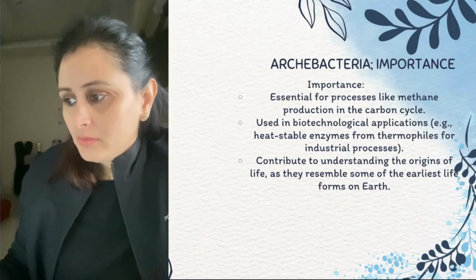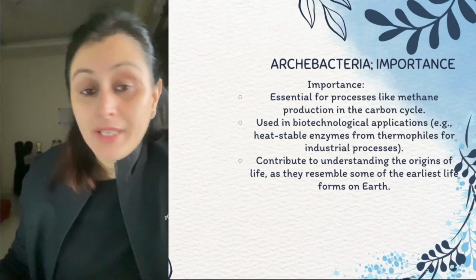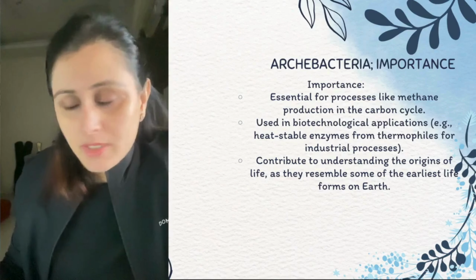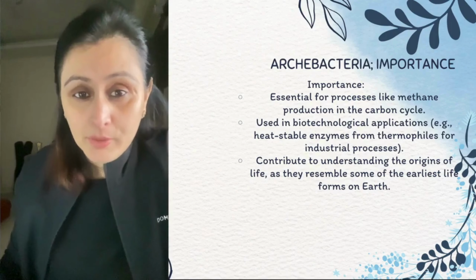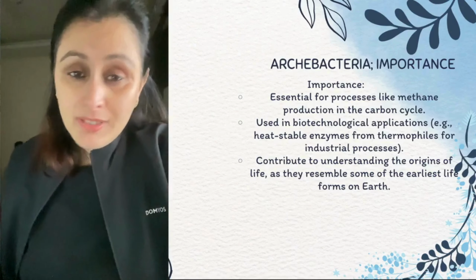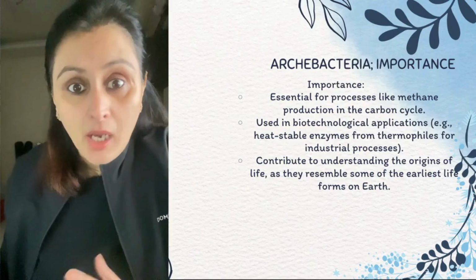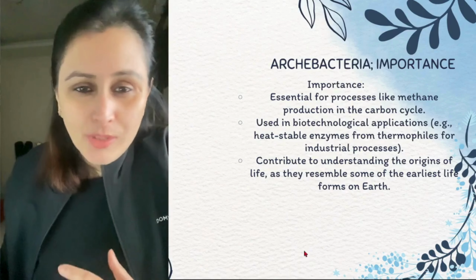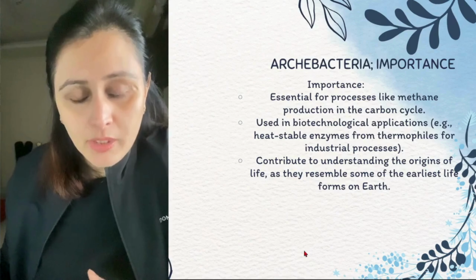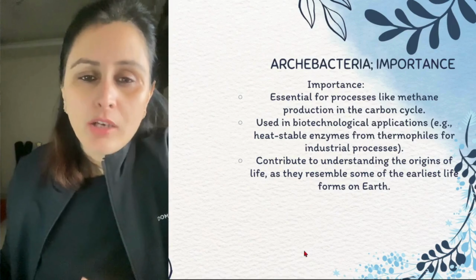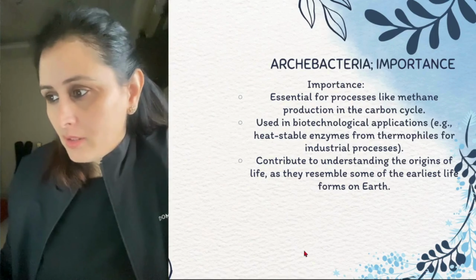So next we come to their importance. अब इनकी क्या importance है? So they are essential for processes like methane production in the carbon cycle. हमने carbon cycle पढ़ा हुआ है. अब उसमें methane production is very important. अब ये methane आता कहाँ से? All thanks to these archaebacteria, the methanogens categorically, which help in the production of this methane in the environment.